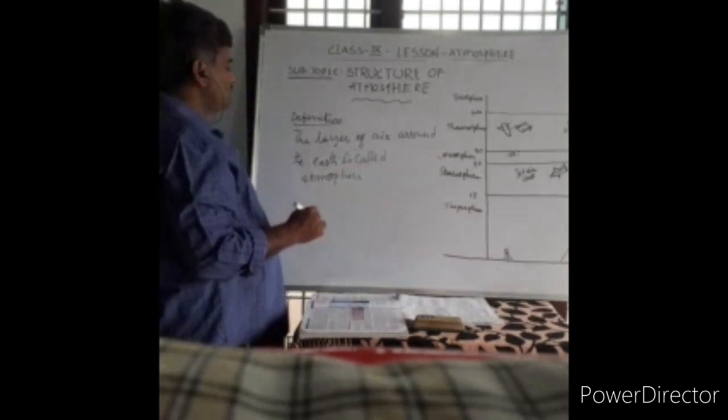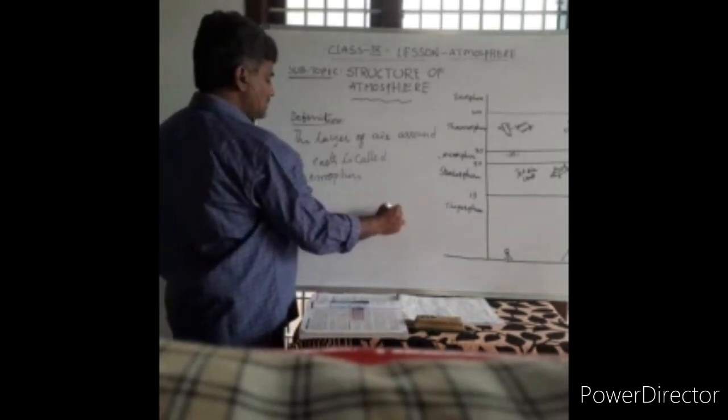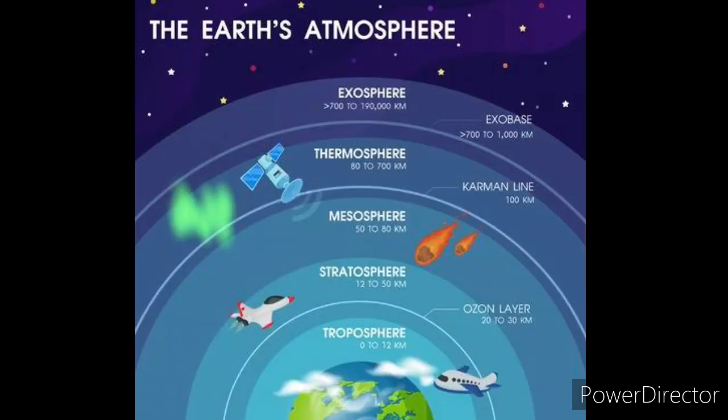Up to some kilometers from the earth surface, atmosphere is there. The atmosphere is attracted by the surface because of gravitational force. Due to the Earth's gravitational force, this atmosphere is attached to it.